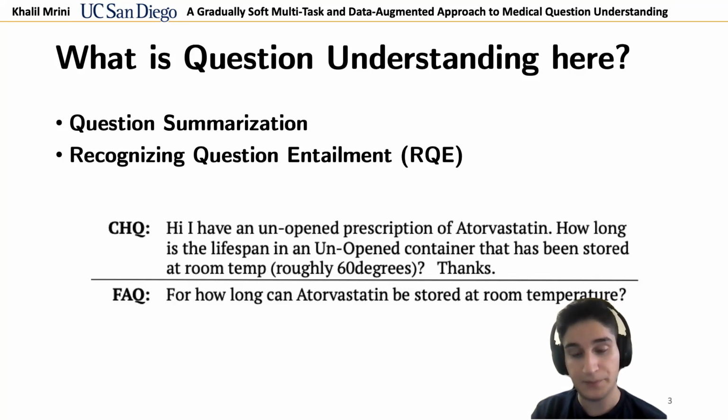The purpose of both tasks is to match a CHQ to an FAQ and ultimately to an expert written answer that matches the FAQ. Medical question summarization is the task of summarizing consumer health questions into short, single-sentence questions that capture essential information needed to give a correct answer. The task of recognizing question entailment, RQE, is defined in the medical domain as a binary classification task. For the purpose of this task, a first question is considered to entail a second one, if and only if every answer to the second question is a correct and either full or partial answer to the first question.